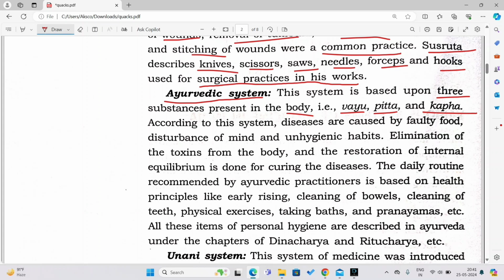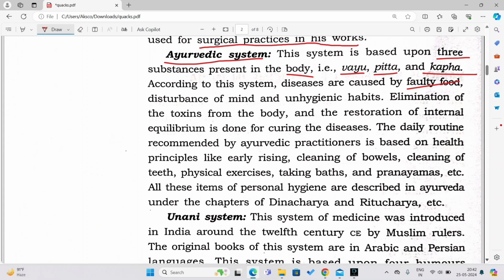According to the Ayurvedic system of medicine, diseases are caused by faulty food. When something goes wrong in your food habits, then diseases are caused. So according to this system, diseases are caused by faulty food, disturbance of mind and unhygienic habits. It believes that when you are mentally disturbed, or not maintaining cleanliness and hygiene, or eating bad or spoiled food, then diseases are caused.